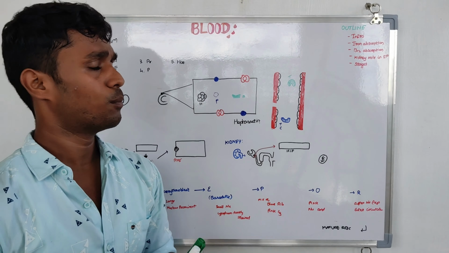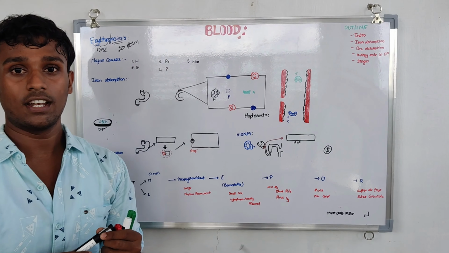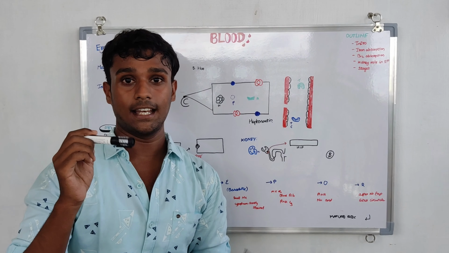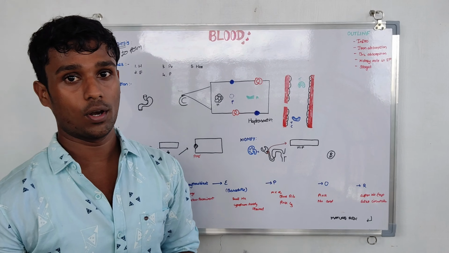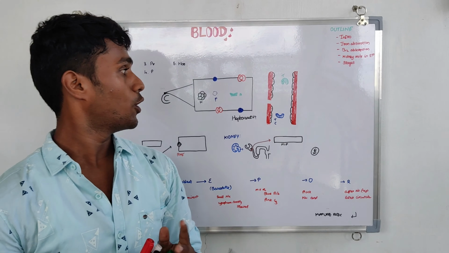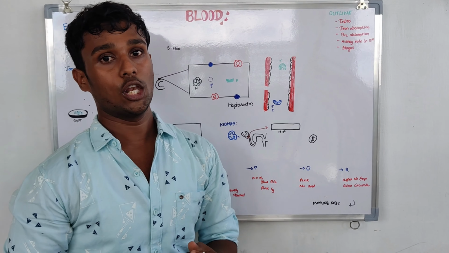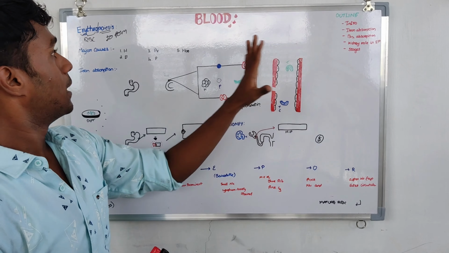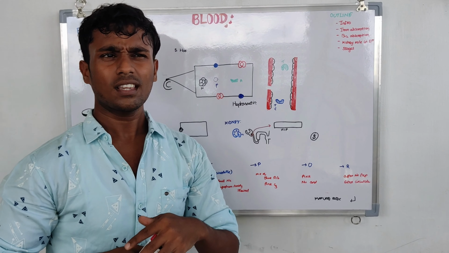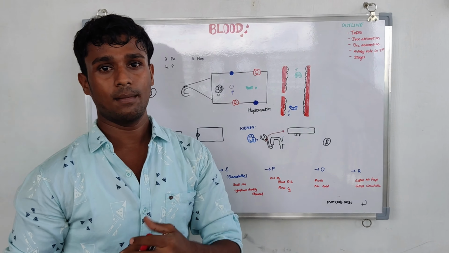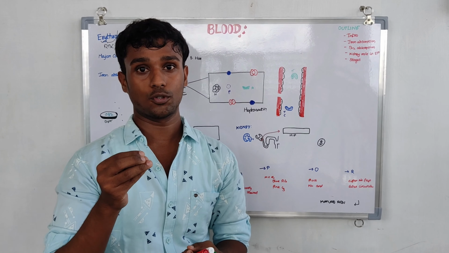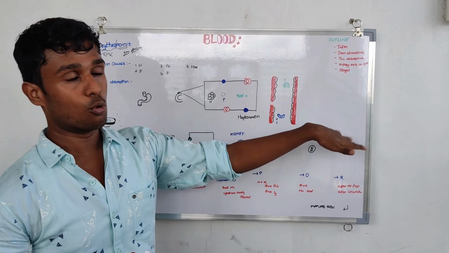What is bone marrow? Bone marrow is a soft spongy tissue present inside the bone, especially in the hip bone, thigh bone, like that. Bone marrow is of two types: red bone marrow and yellow bone marrow. Where the red blood cells are produced is the red bone marrow. Yellow bone marrow is basically composed of fat adipose tissue, so it is called yellow bone marrow.